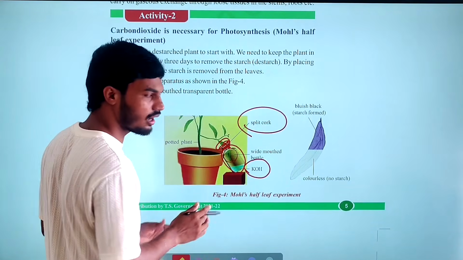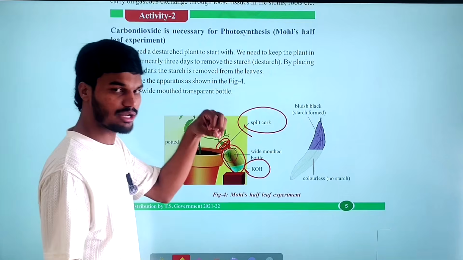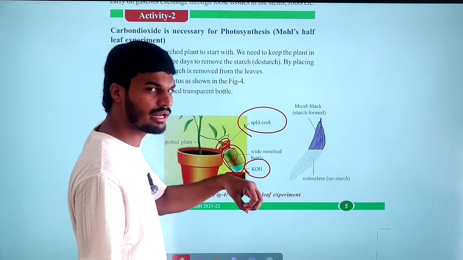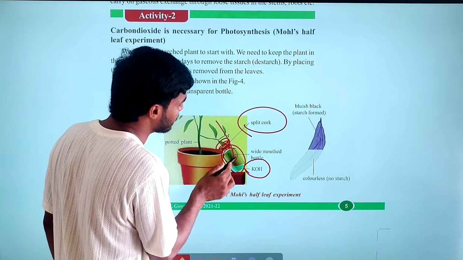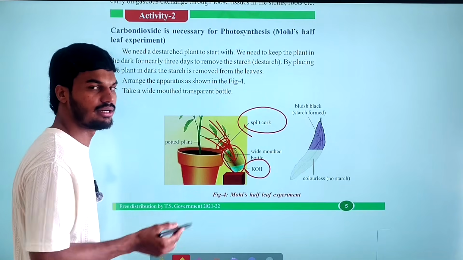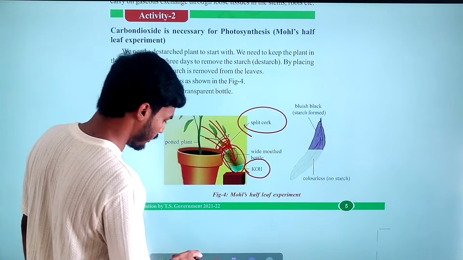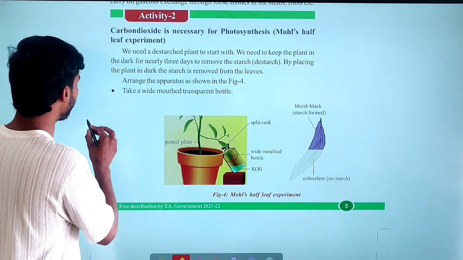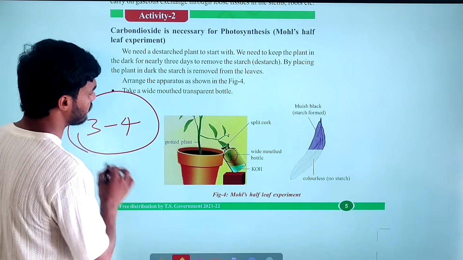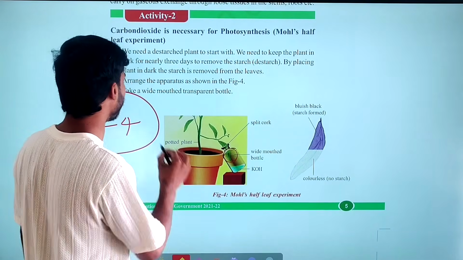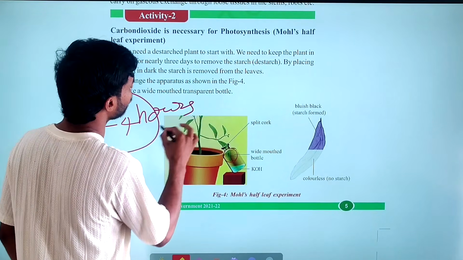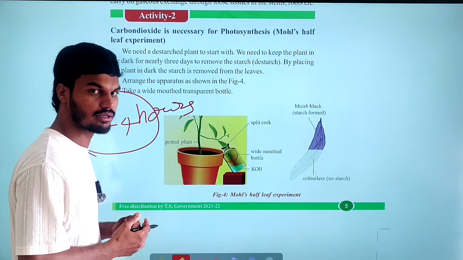This splitted cork will prevent the entry of the atmospheric gases to inside the bottle, as well as the escaping of gas particles from inside the bottle to the outside environment. Then after this, you have to place this arrangement under the sun for 3 to 4 hours.